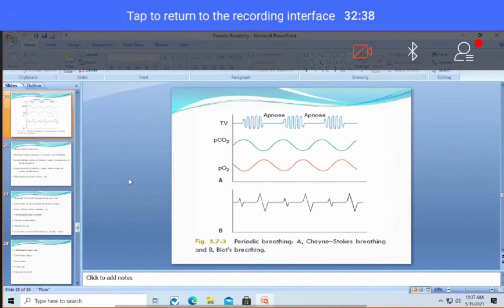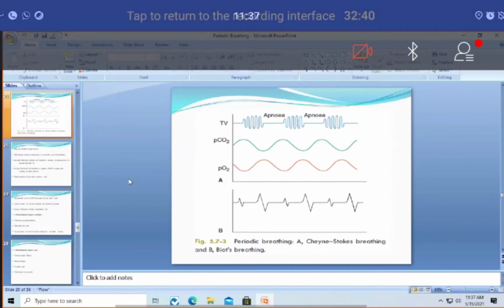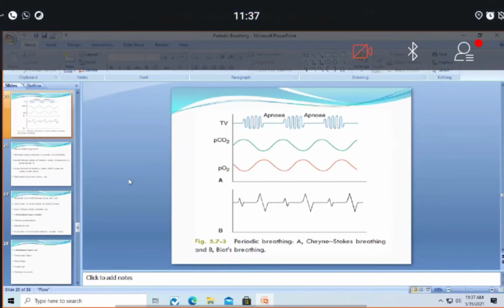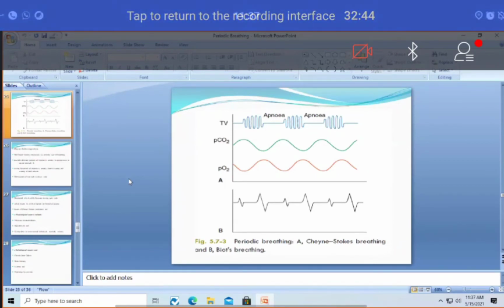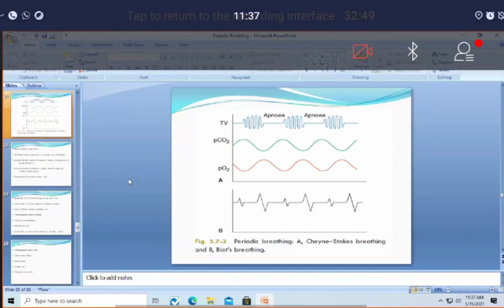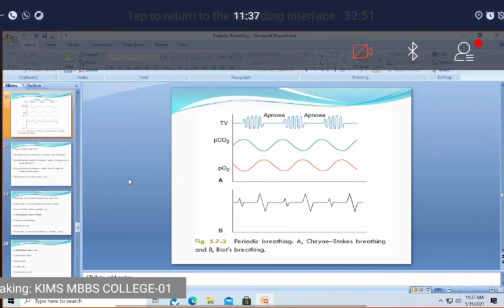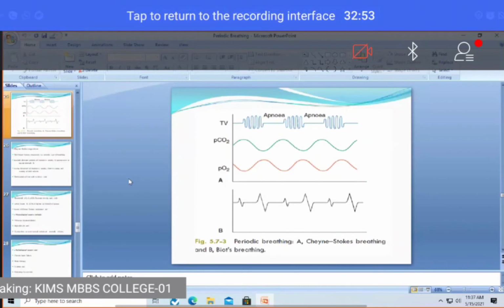The third point is the waxing and waning of the respiratory activity. You can see the small waves mean waning or less respiratory effort. In the middle, the respiratory effort is increased. Again, the respiratory effort is decreasing. Then it becomes apnea.